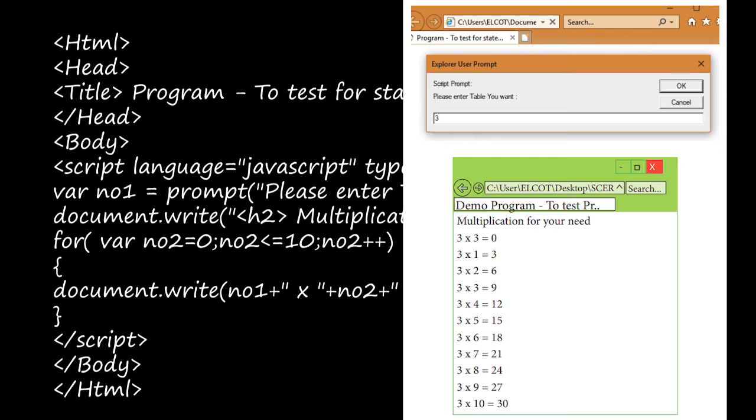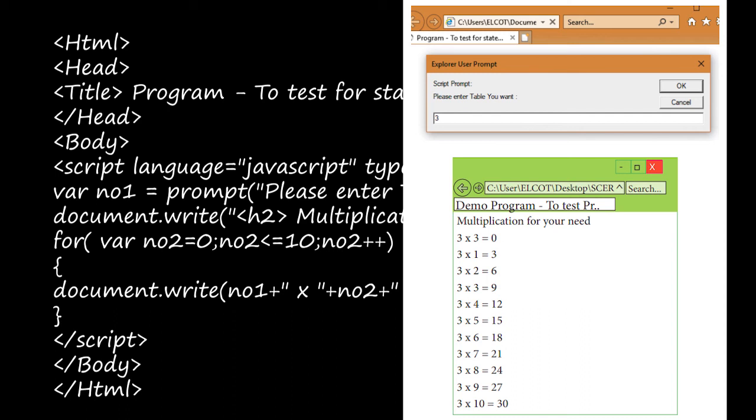And inside this for loop, if you see, first the value of NO1 will be displayed. See here, NO1, if you are entering 3, in the place of NO1, we'll get it as 3, right? In NO2 only we are using for loop. So NO2, in each line, if you see, first value is the value of NO2. What value you are giving? 3, right? So the value will be 3, right?